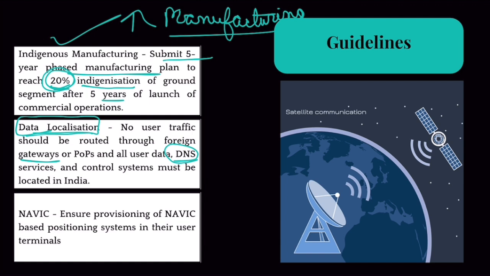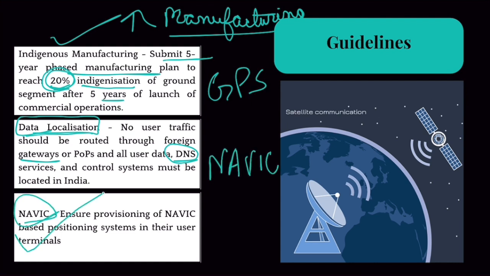Clear? Plus, these satellites will also provide navigation services, because on satellite-based internet you use GPS, navigation also. Now, GPS is an American navigation system, which apps like Uber, Ola, Zomato, Swiggy use. That's why you are able to see where your rider is traveling. Clear? Now, India has said that these internet services should also provide a provision for the Indian navigation system. GPS is American; the Indian navigation system is NavIC. So provide provision for NavIC also. Clear? That's all. These are the guidelines.